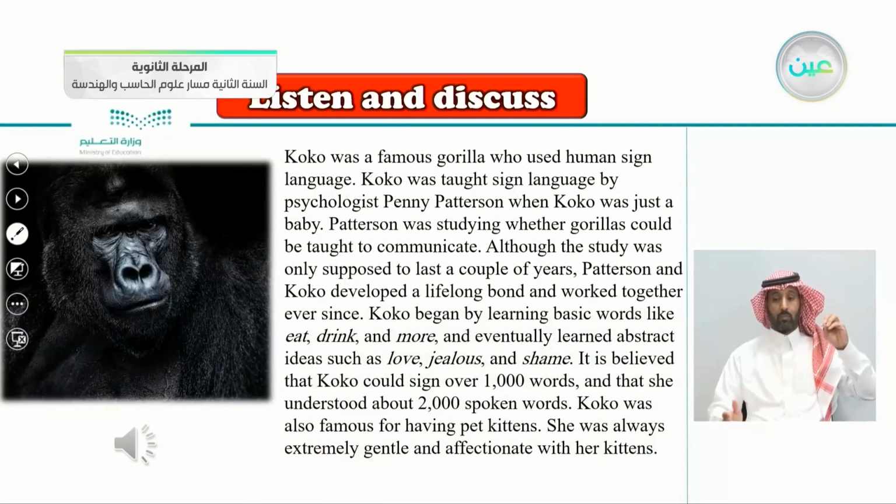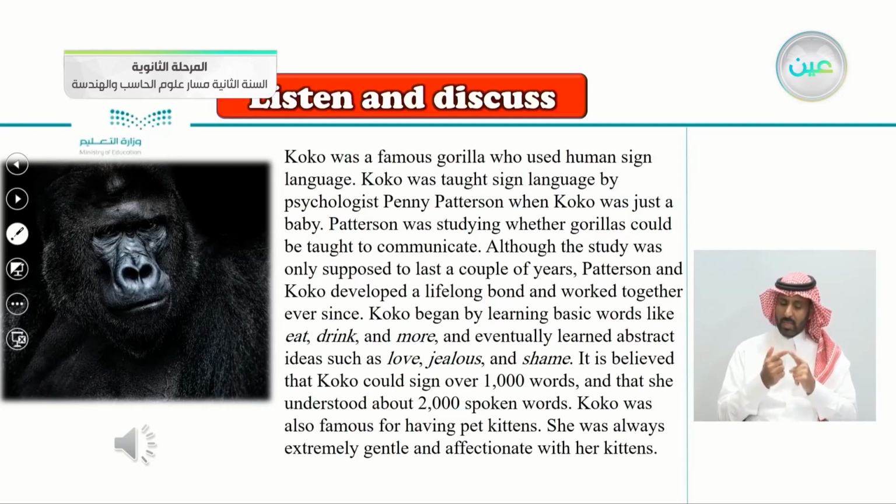Coco was a famous gorilla who used human sign language. Coco was taught sign language by psychologist Penny Patterson when Coco was just a baby. Patterson was studying whether gorillas could be taught to communicate. Although the study was only supposed to last a couple of years, Patterson and Coco developed a lifelong bond and worked together ever since.